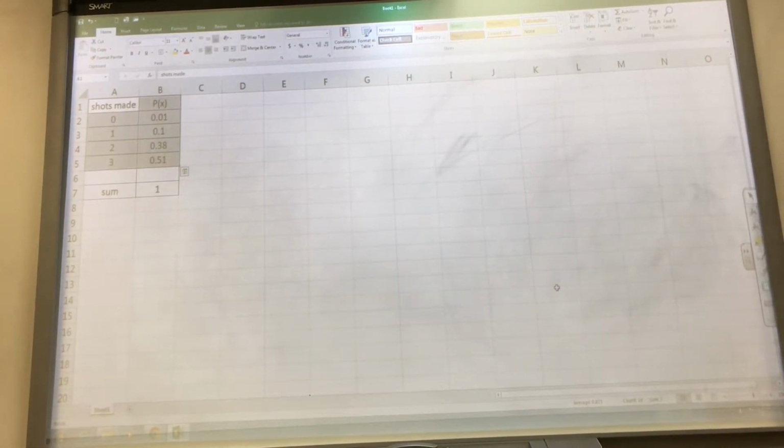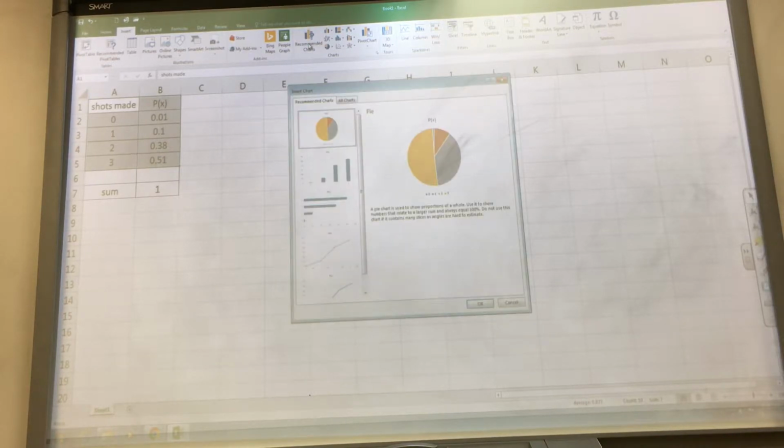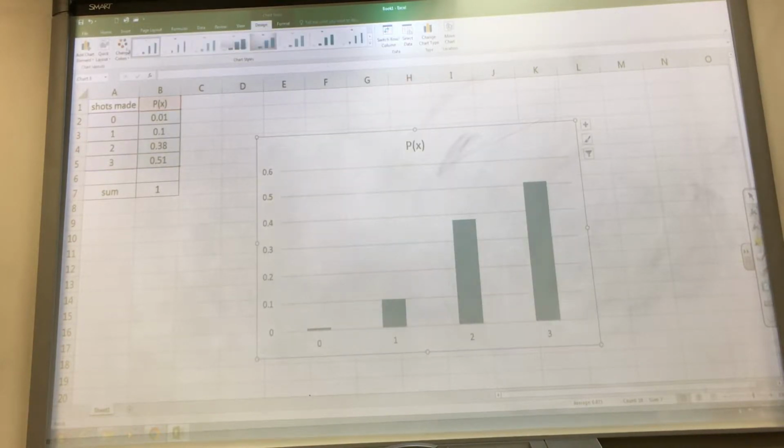Ashley? Go to insert. I clicked on recommended graphs, and then I clicked the second one. And then after that, I went to quick layout change and made it so that they touched. Oh wow, I didn't know you could do that. Oh, that's kind of cool. I didn't know about that feature.